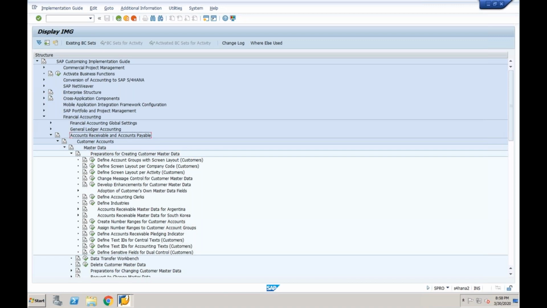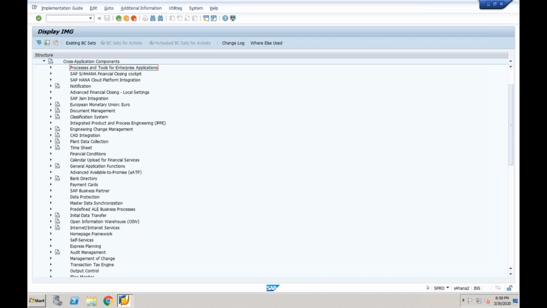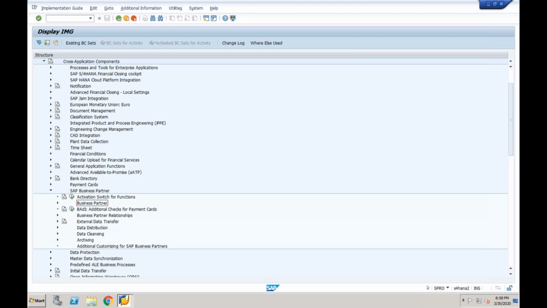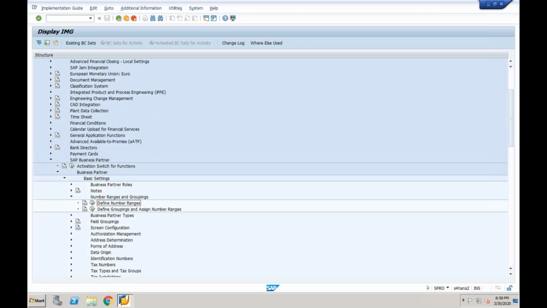So after this, I need to go to business partner under cross application components, and I need to create a business partner number range first. Then after that, I need to create a business partner account group. Now the question is, is it required to use the same customer number? Say, for example, I have taken customer numbers from 1 to 10. Is it required to take the same customer number in business partner, or can I take any number in business partner?